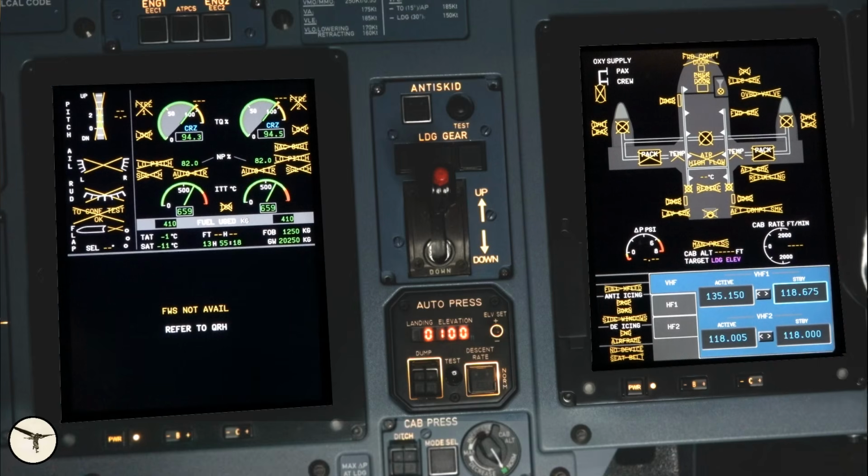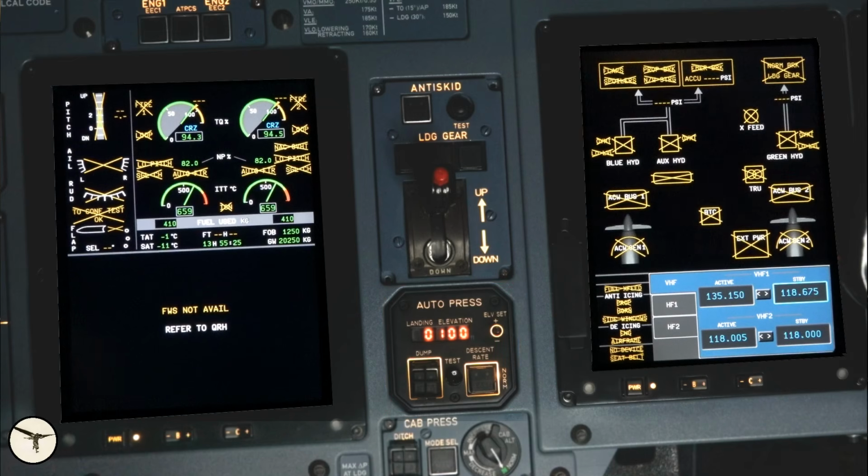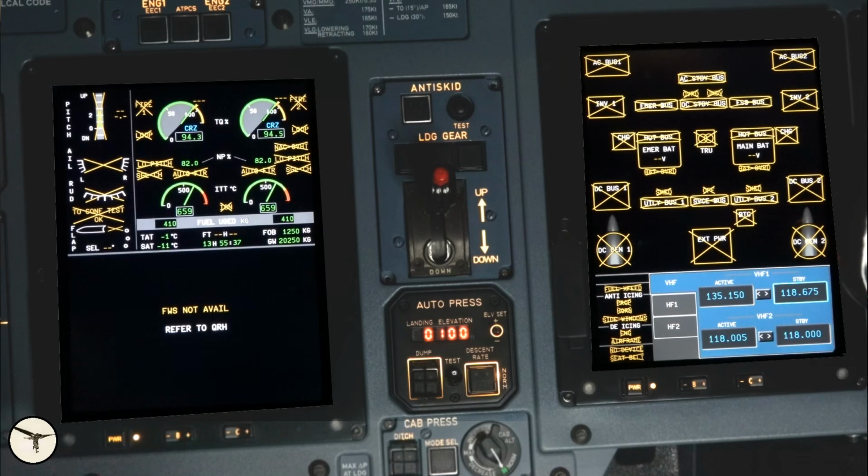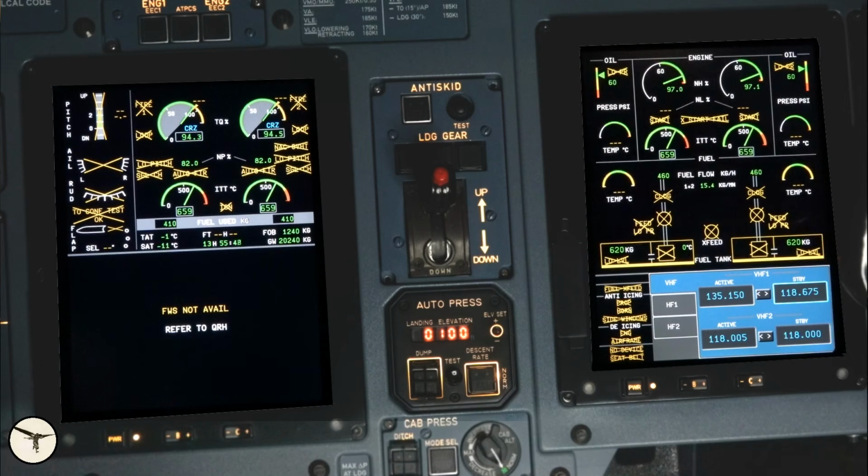Cabin, everything lost, absolutely everything. But it's working, and we have the auto pressure working. And AC wild hydraulic, everything lost. But you can look on the overhead panel and everything is there. And this is DC, and look at that. And also the memo panel, all information lost. That's a bad one. And this failure is called CPM1 plus 2 loss. You don't want that to happen, would you?